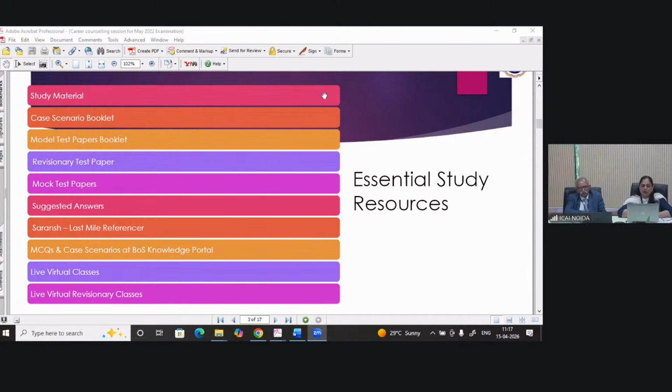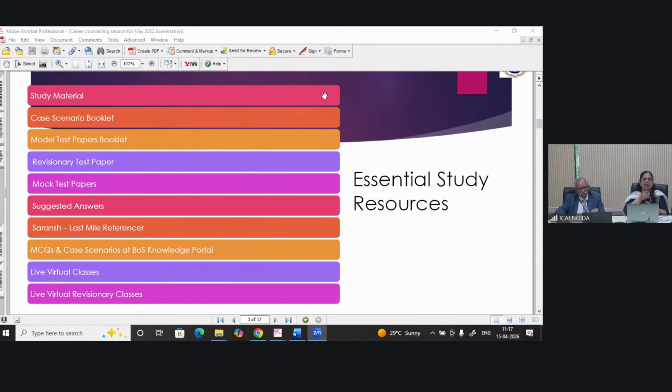I hope you have reviewed the RTP academic update part, the part which is not covered in your study material, but applicable for your May 26 examination. However, this time there is no new addition in comparison to the January 26 examination, only the amendment part of the special features of audit of NBFC, and then the professional ethics part. The clauses which we have given in the academic update part are applicable for your examination, right?